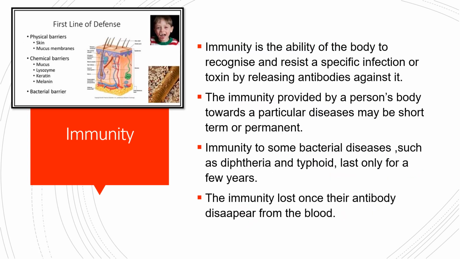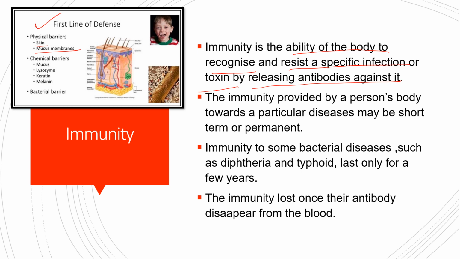Now, what is immunity? Immunity is the body's ability to recognize and resist a specific infection or toxin by releasing antibodies against it. In this diagram, we can see the body's first line of defense: physical barriers like skin and mucous membrane. The skin does not allow germs to enter our body; it acts as a protective covering.